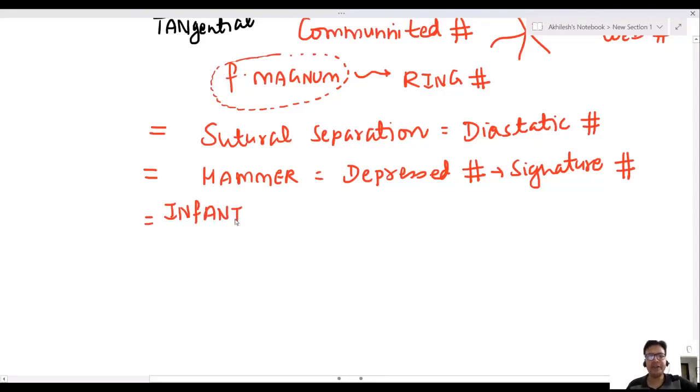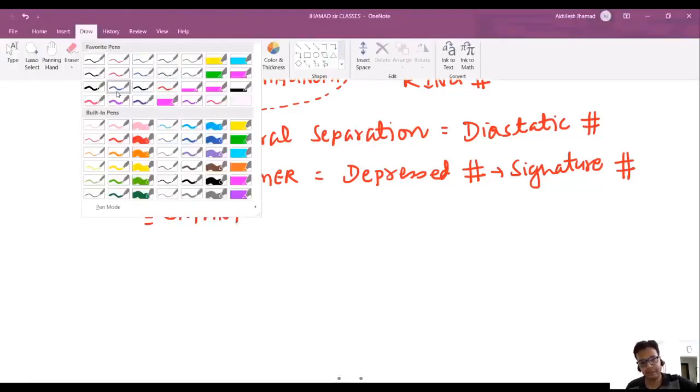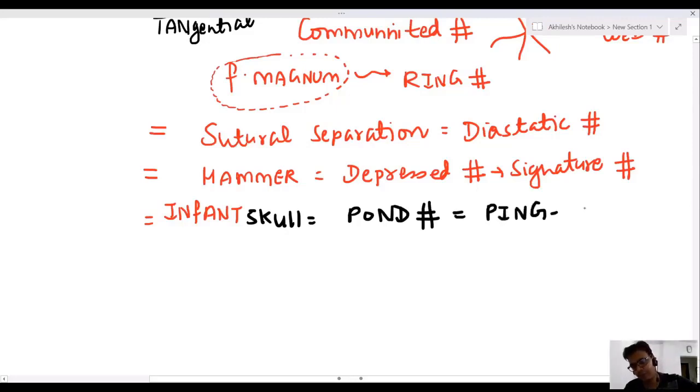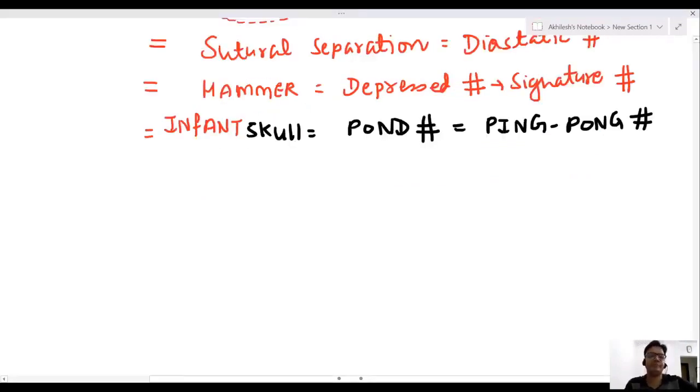In infant skull bone, we have the pond fracture, and pond fracture is also known as ping pong fracture. Pond fracture is also known as ping pong fracture in infants.